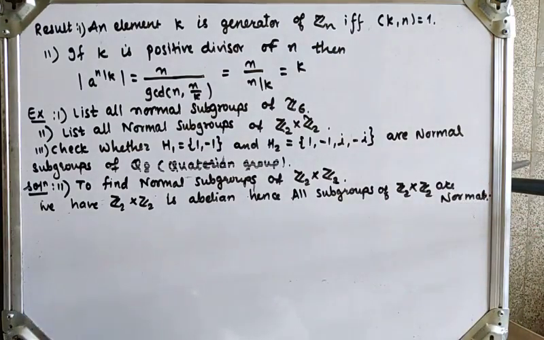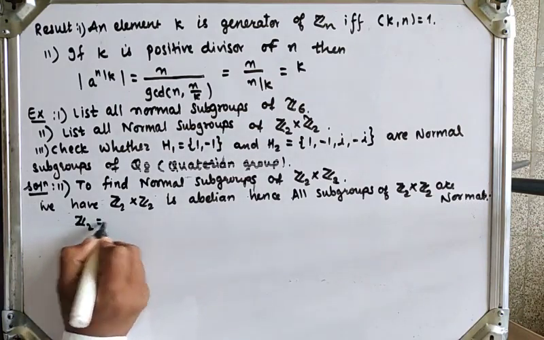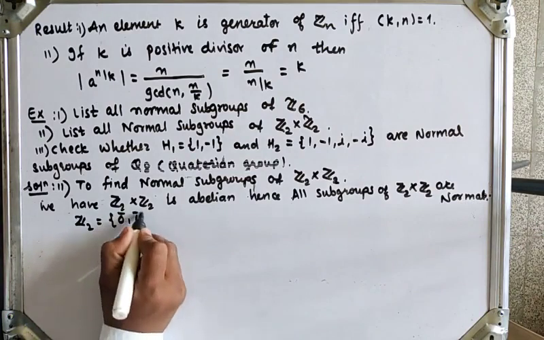Now to find all subgroups of Z2 cross Z2. So we have Z2 has only 2 elements, 0 bar and 1 bar.